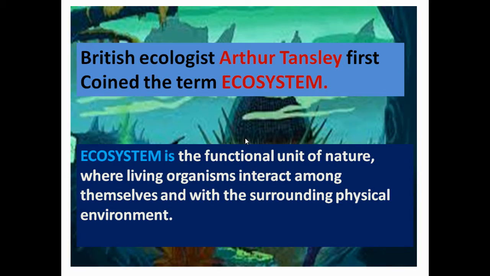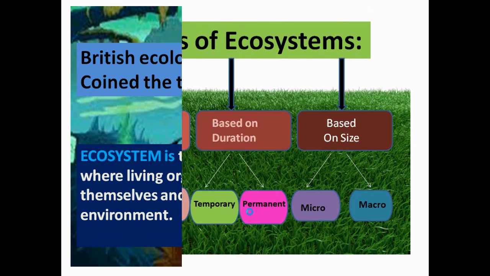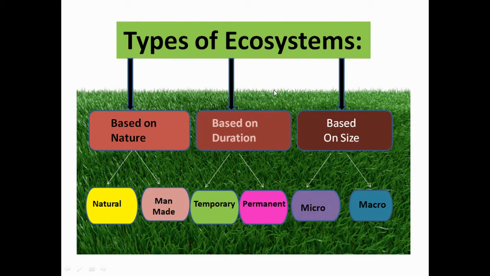The word ecosystem was first coined by British ecologist Arthur Tansley. Tansley first coined the term ecosystem. Ecosystem is the functional unit of nature where living organisms interact among themselves as well as with the physical surrounding or physical environment. The ecosystems are of different types.